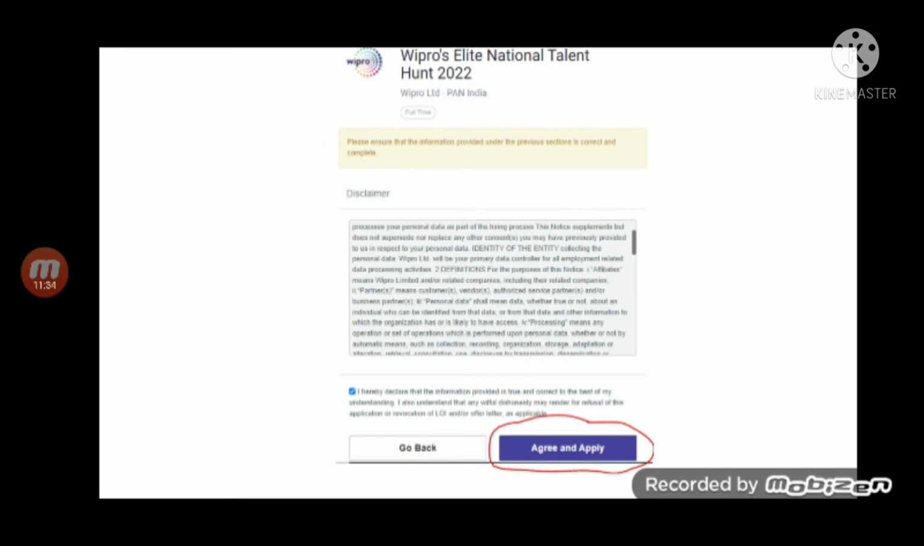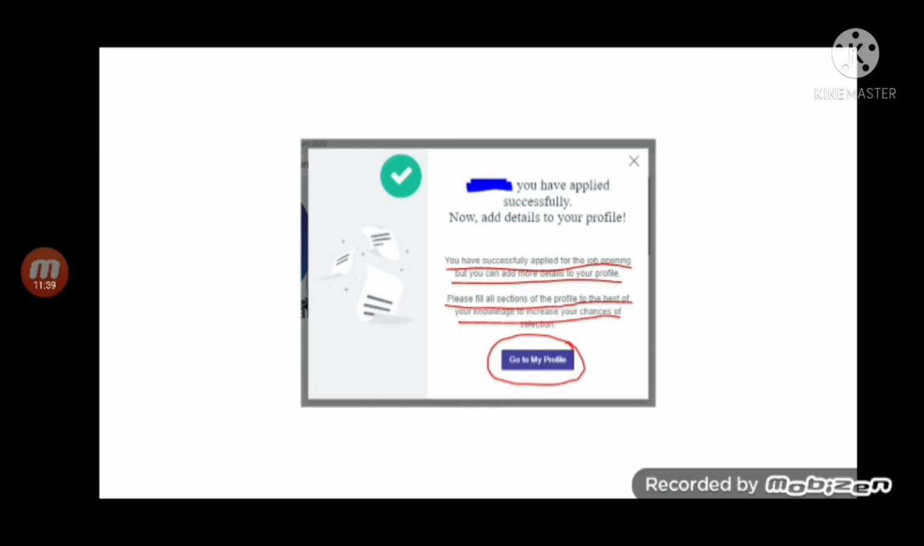Then at the end, it is asking you to check this box and click on agree and apply. Then on your application, it says you have successfully applied. Now add your details to your profile. When you get a message like this, you can also go and check your mail ID. On the registered mail ID, you will get a confirmation mail saying that you have registered. And this button, go to my profile, you can still use if you want to edit any of your details.